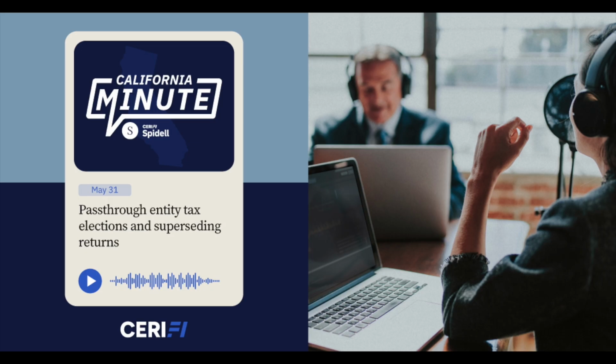This week we're covering what constitutes a superseding return for the purposes of making or revoking a pass-through entity tax election.